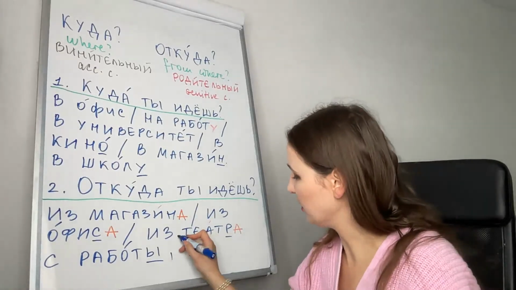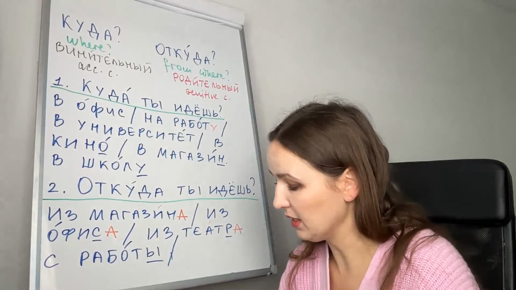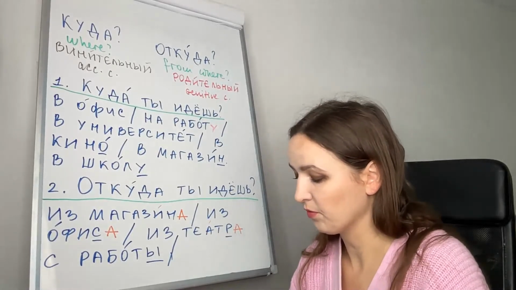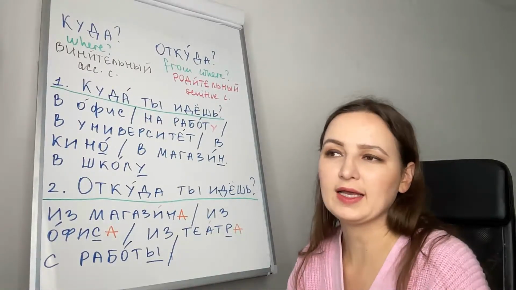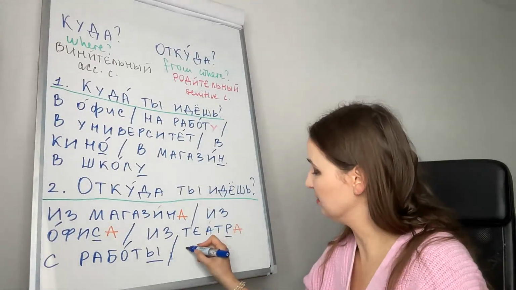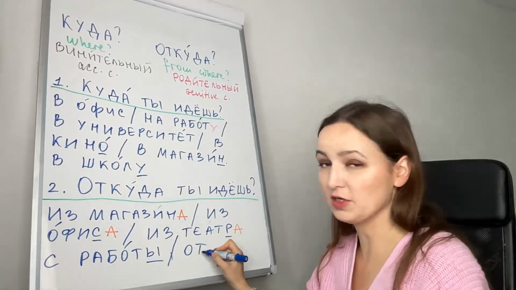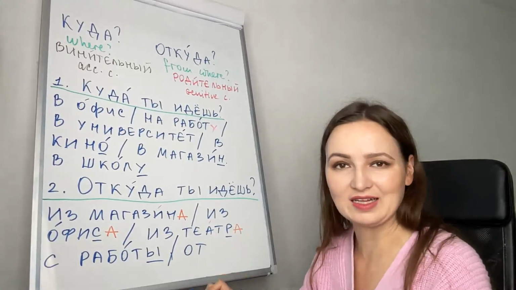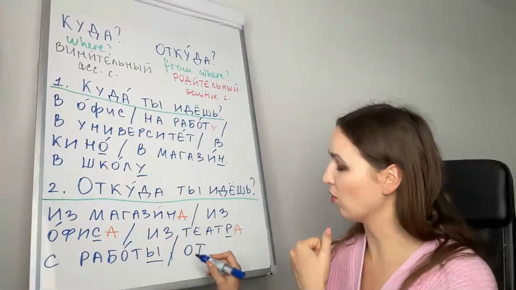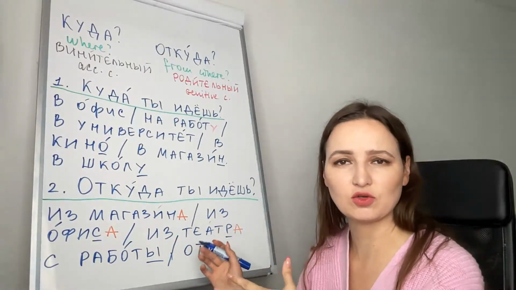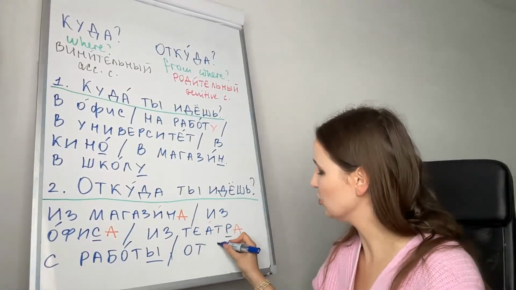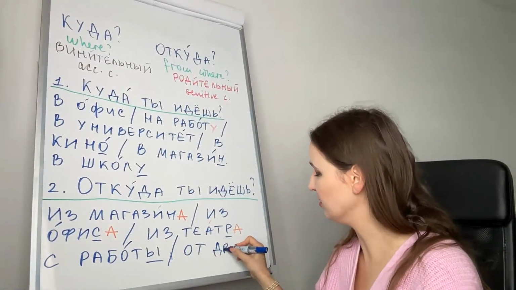Another example is from my friend. Here, with a person, we will use the preposition "at". It means from, but we use "at" because we are talking about a person. At друг, from my friend.